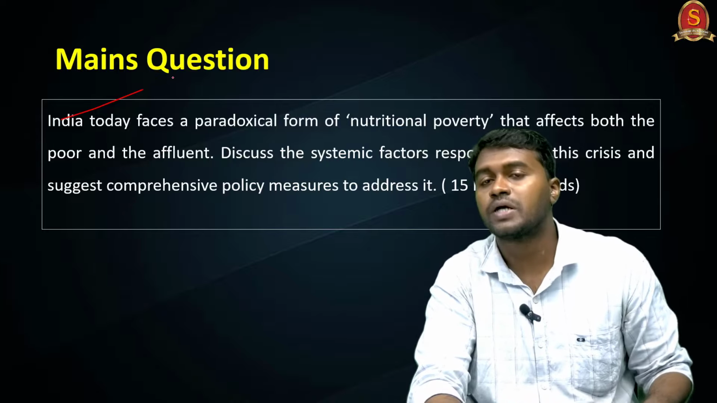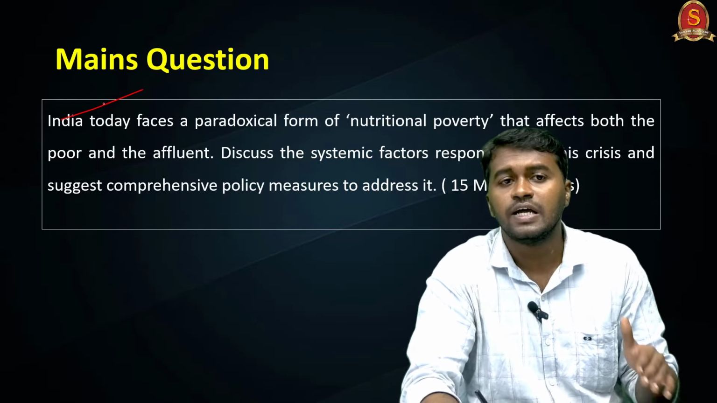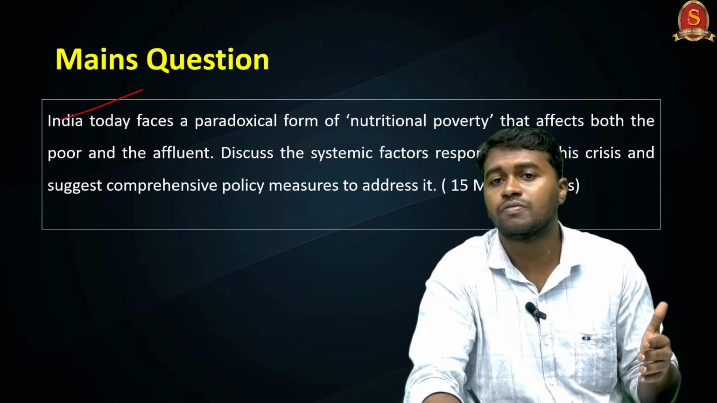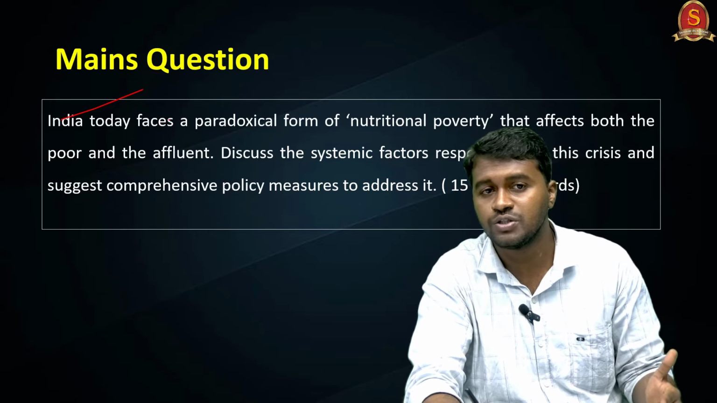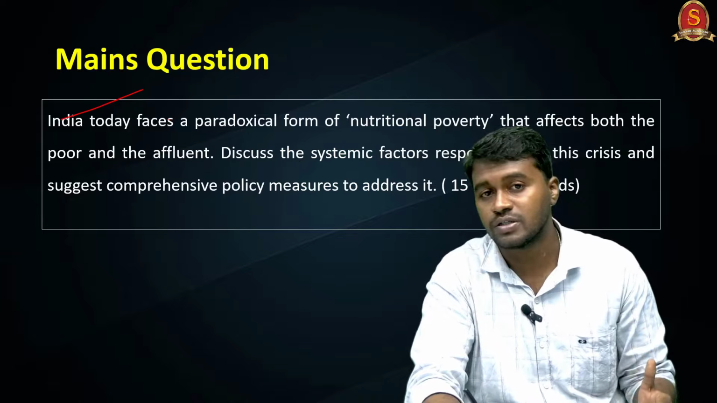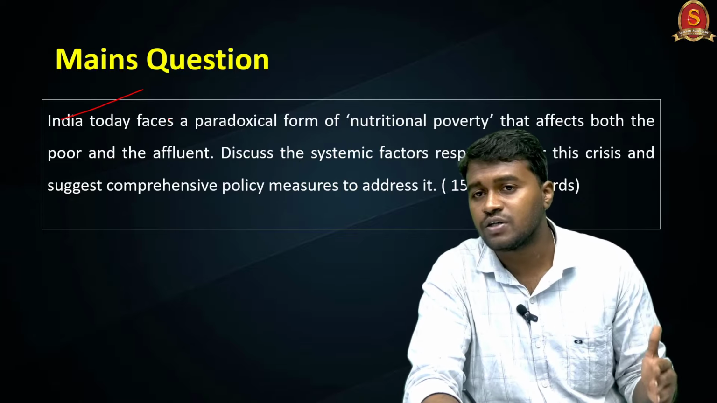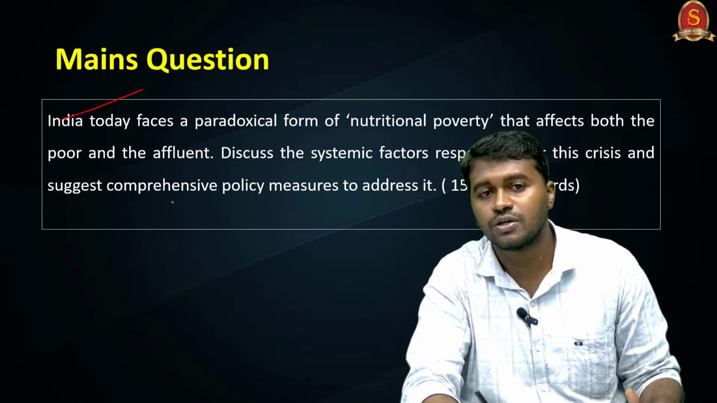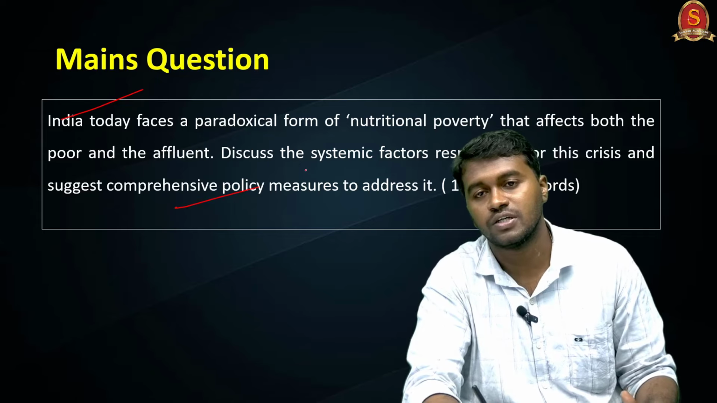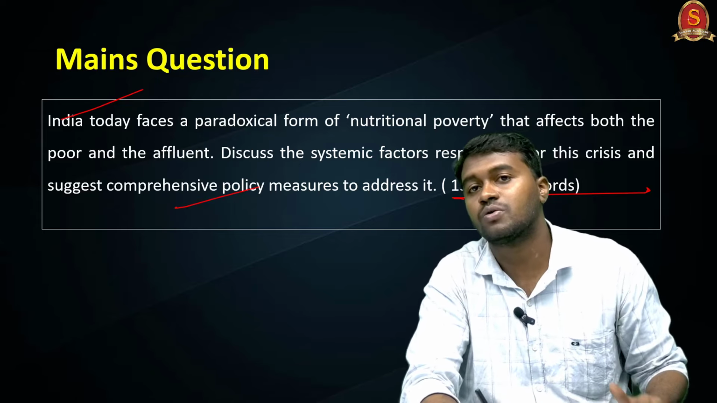Based on this, try to answer this mains practice question. The question is, India today faces a paradoxical form of nutrition poverty that affects both the poor and the affluent. Discuss the systemic factors responsible for this crisis and suggest comprehensive policy measures to address it. It's a 15 marks question and you have to write around 250 words.